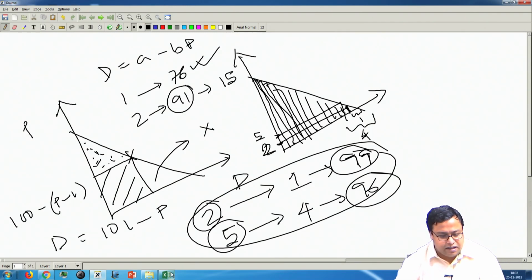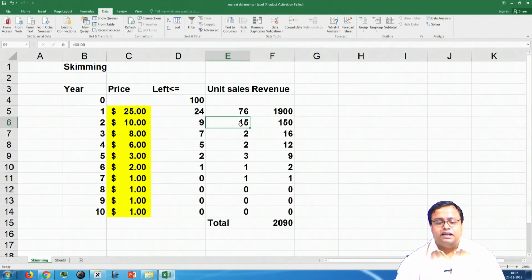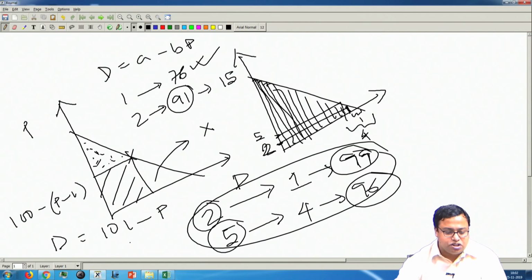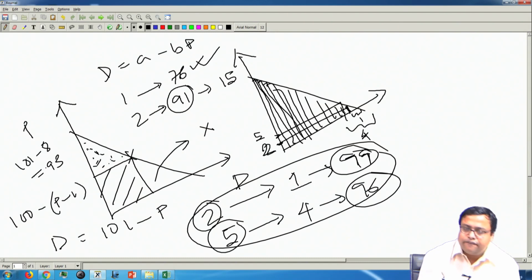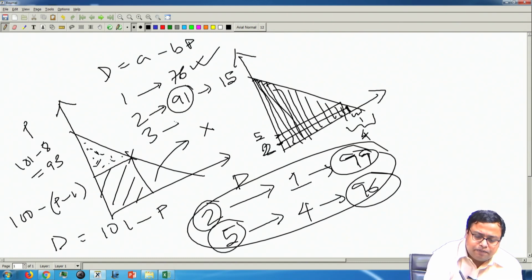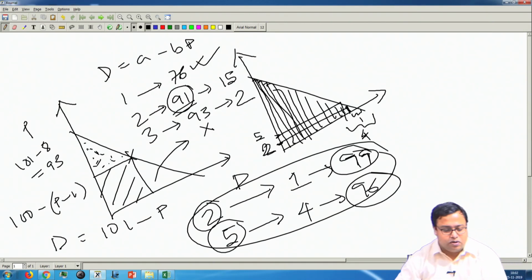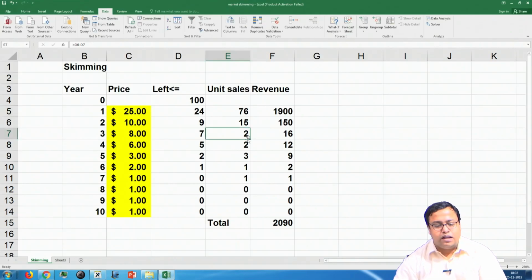So, that is the value that I am getting here, 15. In the third time period, 8. So, 101 minus 8 is basically 93. Fair enough. So, in the third time period, 93% could have bought, but 91% have already bought. So, only 2 persons will buy now. That is the value that I am getting here, 2, and so on.